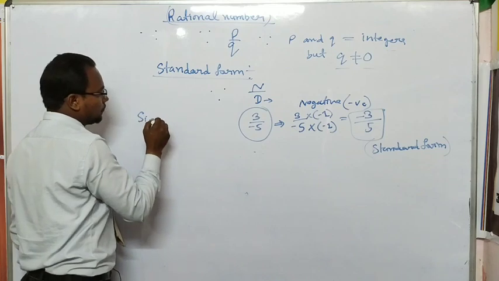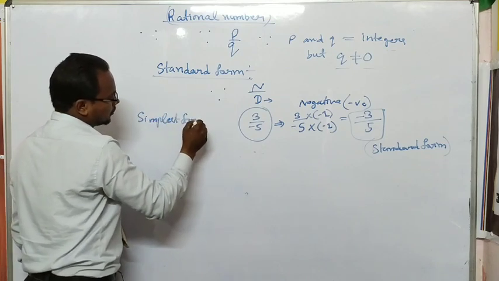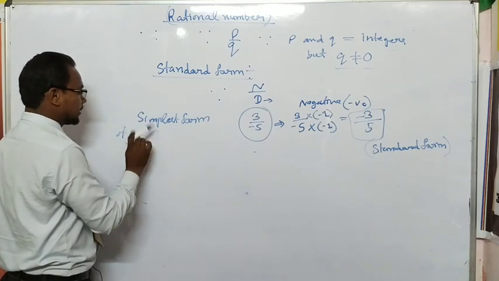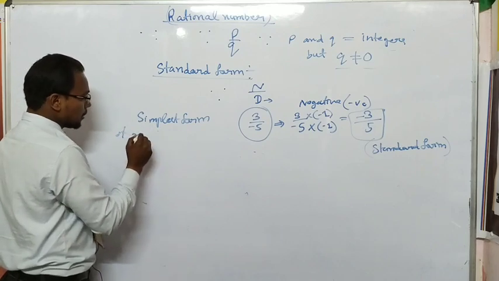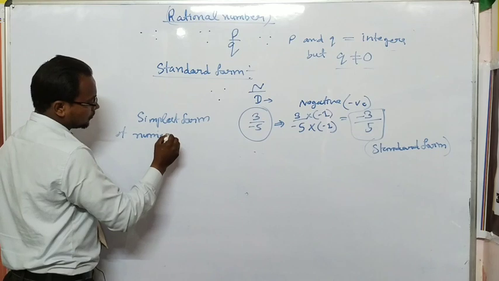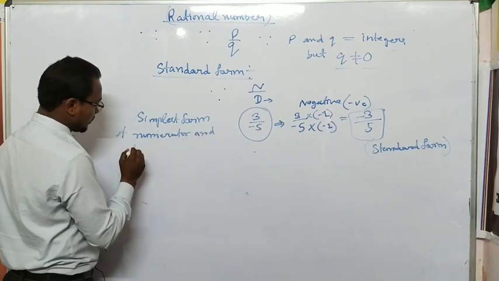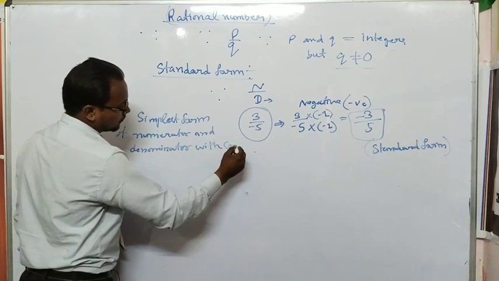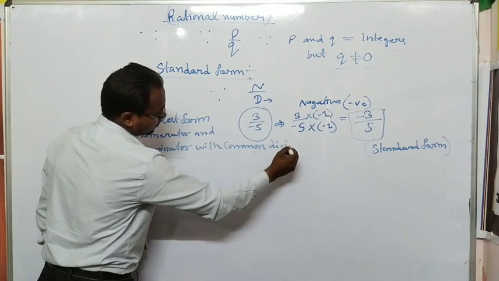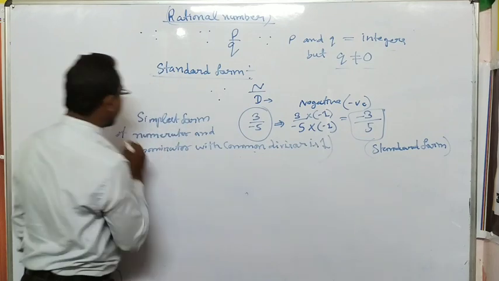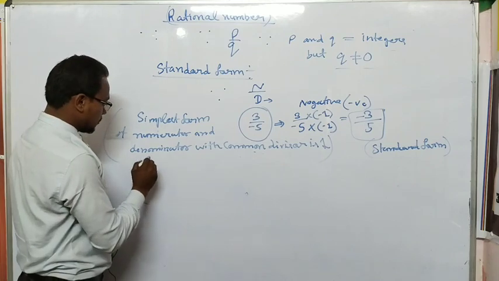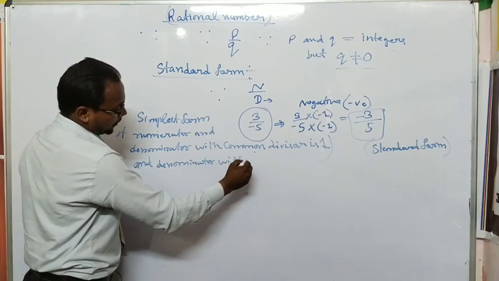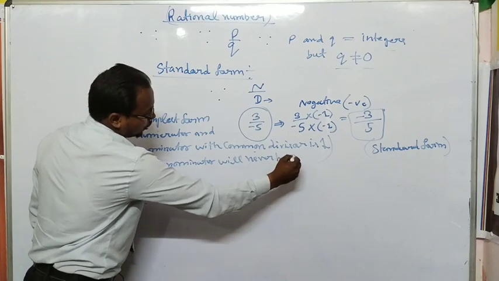The second is the simplest form of the fraction: the numerator and denominator have only the common divisor 1, and the denominator will never be 0.